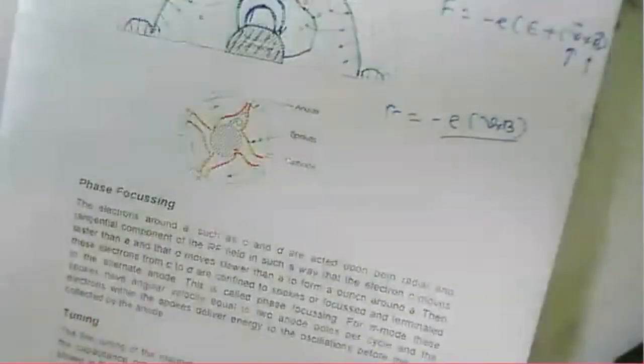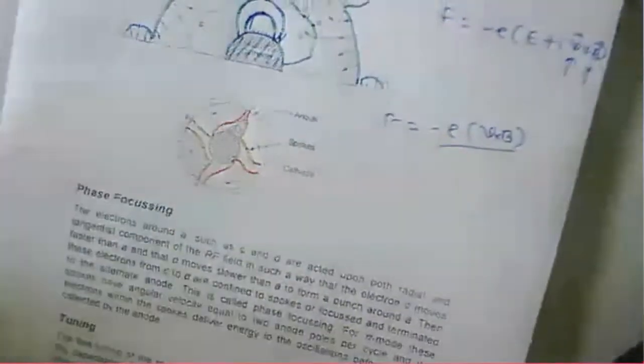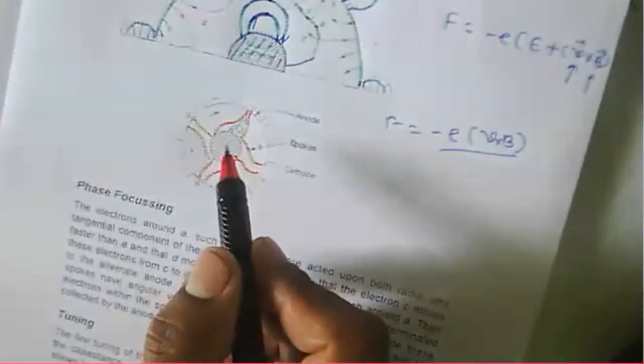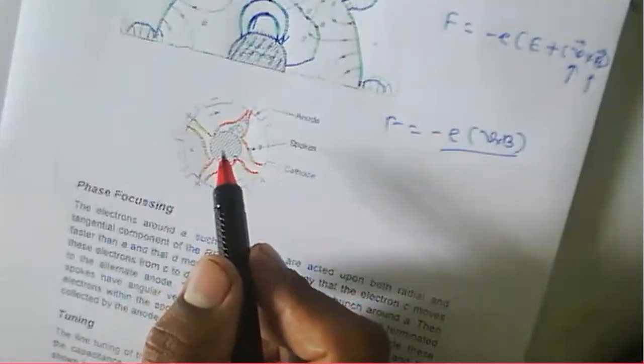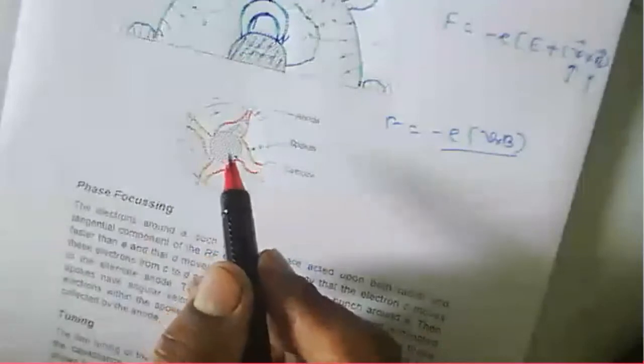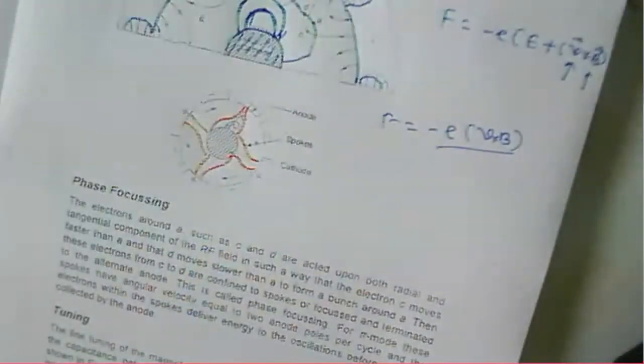Okay, so this way we can consider that the electron will reach the anode, and they will sustain their energy to this particular cathode. And that oscillation depends upon how much oscillation takes place there.